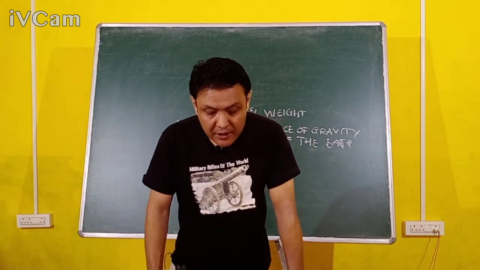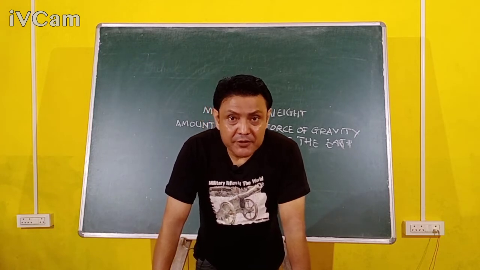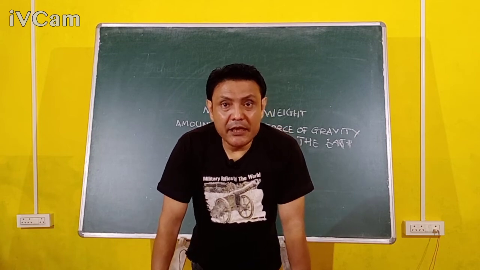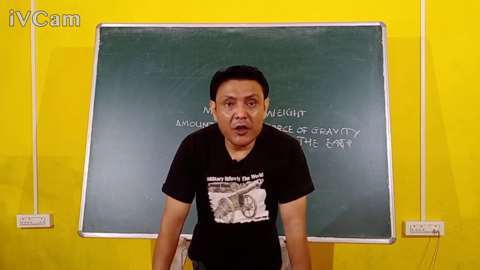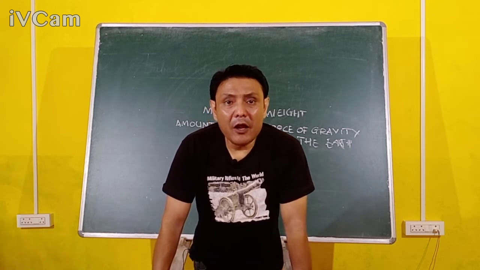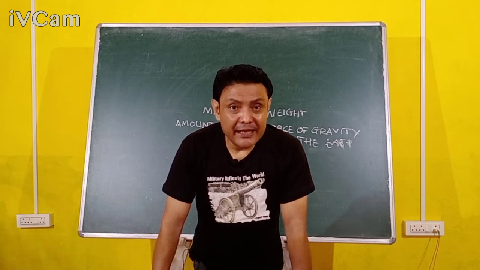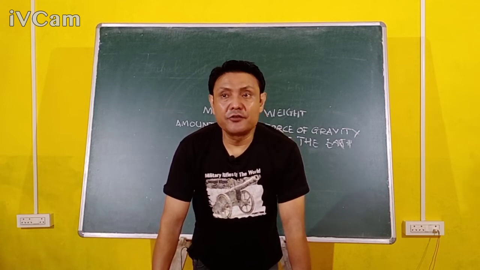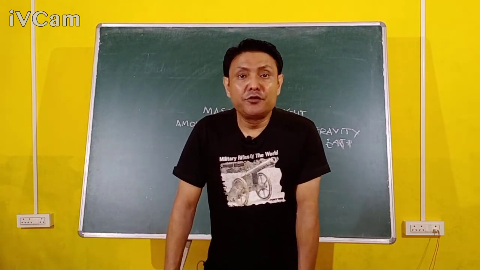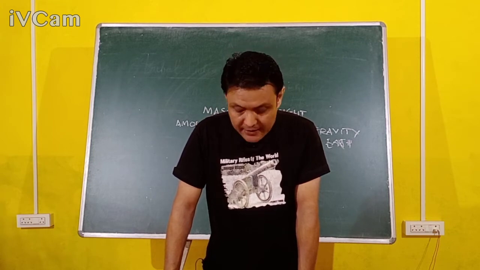So matter is either made up of atoms or it could be made up of molecules. Let me tell you again, an atom is the smallest particle of an element that can take part in a chemical reaction, whereas a molecule is the smallest particle of a substance. A substance could be an element or it could be a compound. So the smallest particle of a substance made up of two or more atoms combined together chemically is known as a molecule.